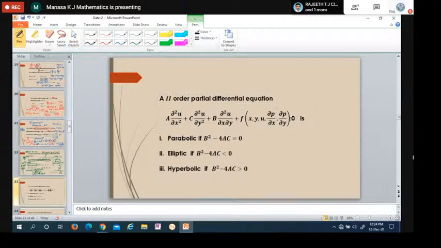This PDE is parabolic if this condition holds, that is if b² minus 4ac is equal to 0.